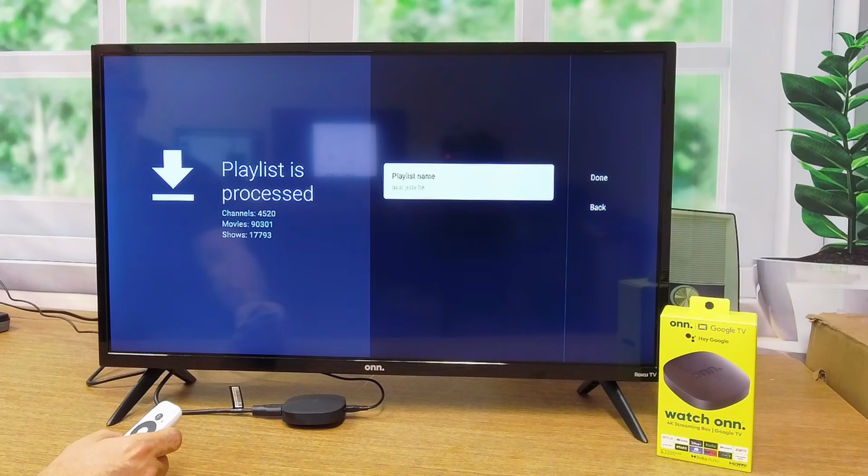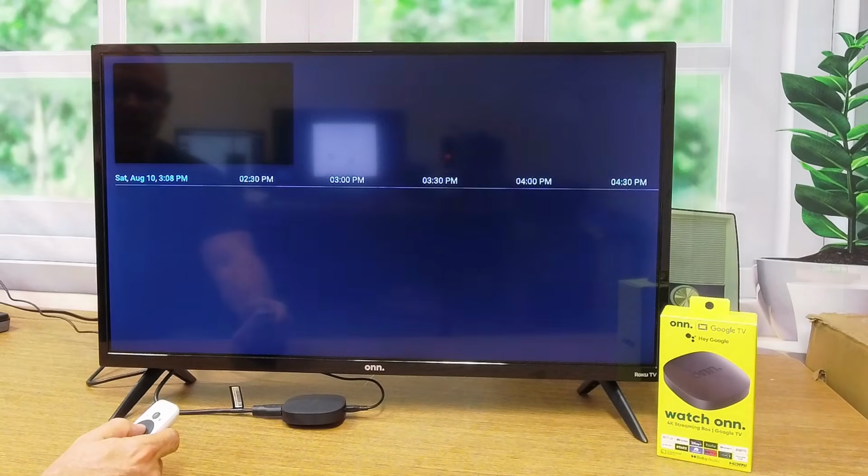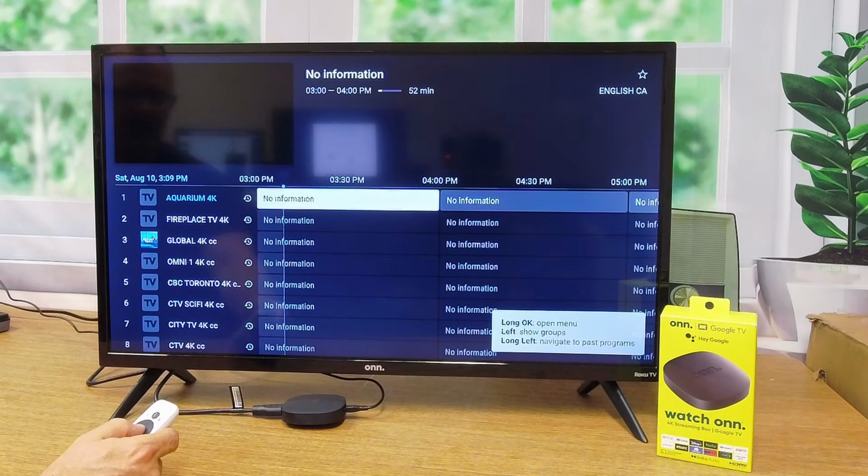Okay, the playlist is processed. We have 4,500 channels, 90,000 movies, 17,000 TV shows, and everything is set. So I'm going to go over to Done, select that, and then it's going to load the very beginnings of TiviMate where you can see the programming. And it's here that you can begin using the TiviMate app. We'll have a different video that explains the ins and outs of using TiviMate, but at this point it's running.